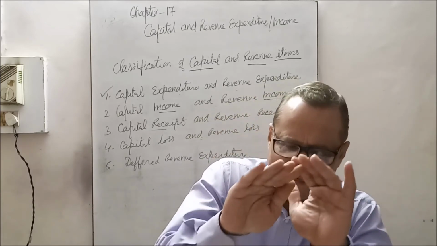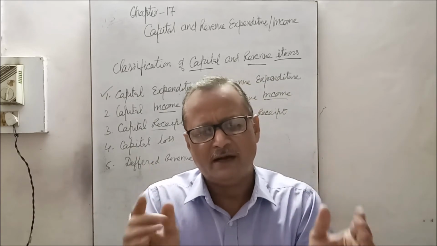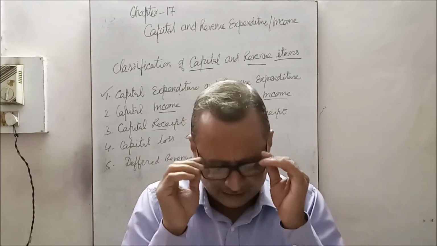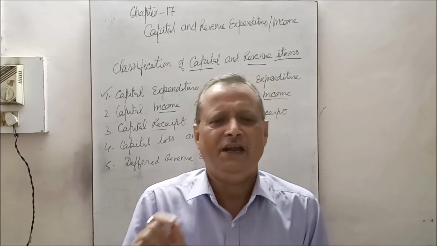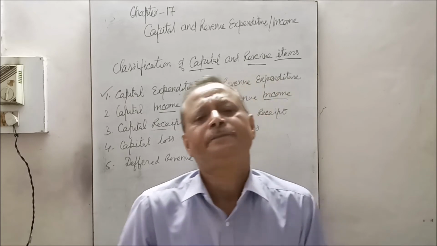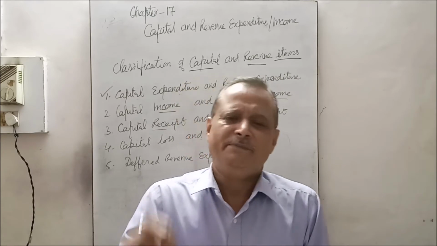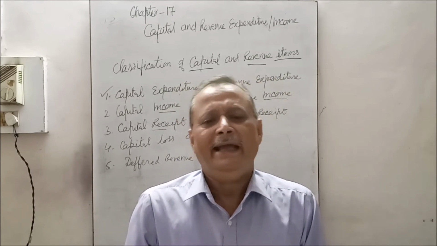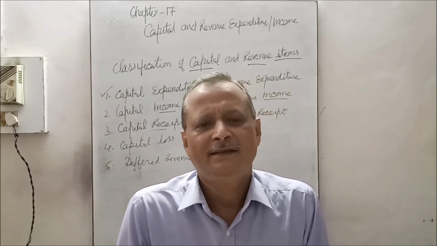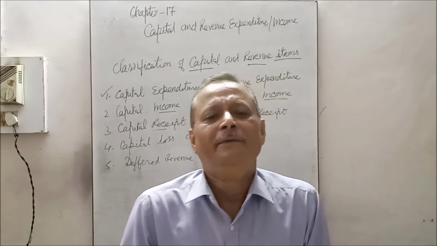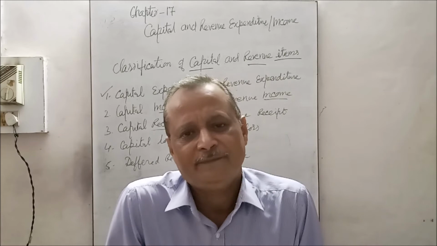So, to sum up, we can say capital expenditure is the expenditure made on the acquisition, renovation, installation, construction, reconstruction and remodernization, as well as expenses made to extend the life or the capacity of the assets, such as overhauling of vehicles and overhauling of machinery, which extends the life of the asset.